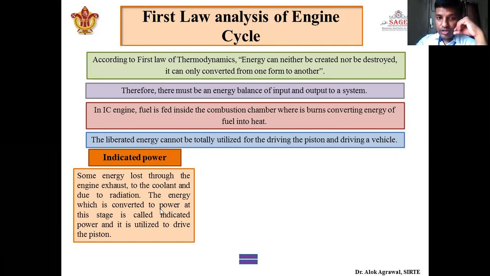The fuel is producing X energy, and we reduce the energy lost in the form of exhaust gas, coolant, and radiation. The remaining energy we call indicated power, and this energy is utilized to drive the piston. Indicated power is the amount of energy utilized to drive the piston, and it will always be less than the energy liberated by the fuel. So total fuel energy minus the energy lost in exhaust gases, coolant, and radiation gives indicated power.